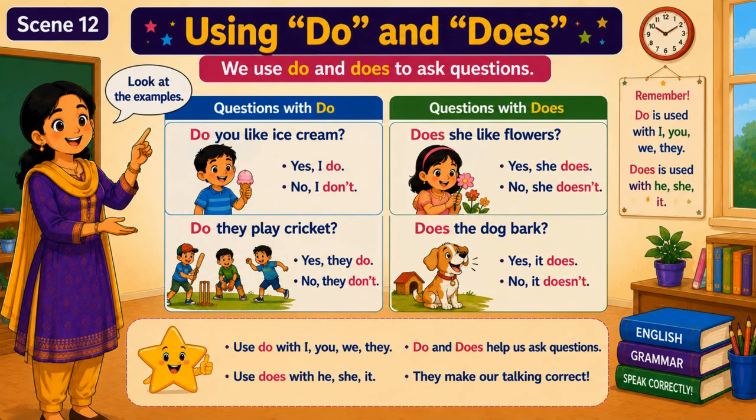Use do with I, you, we, they. Use does with he, she, it. Do and does help us ask questions. They make our talking correct.